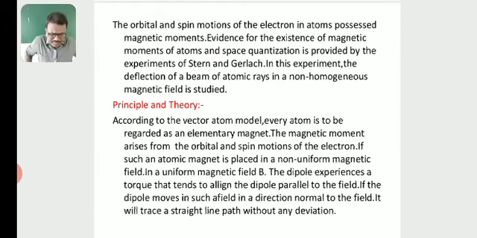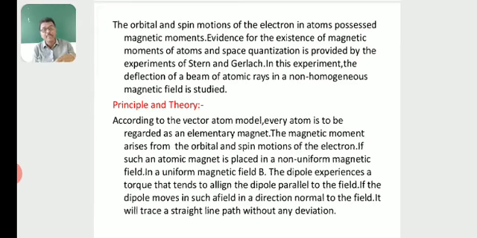So look here, by the basic concept we know the magnetic effect of an electric current. Electric current is the flow of electrons. Similarly, what about the electrons which are present in an atom? They possess both orbital motion and spin motion. Because of the spin motion and orbital motion of the electron, the atom behaves as an atomic magnet.